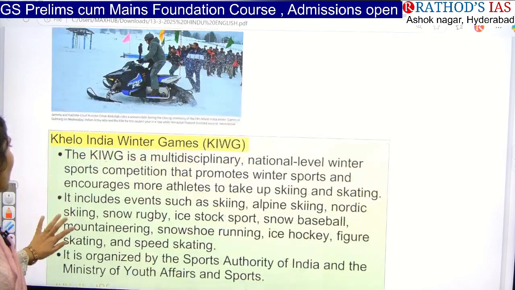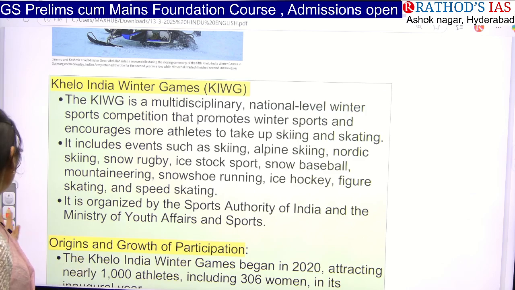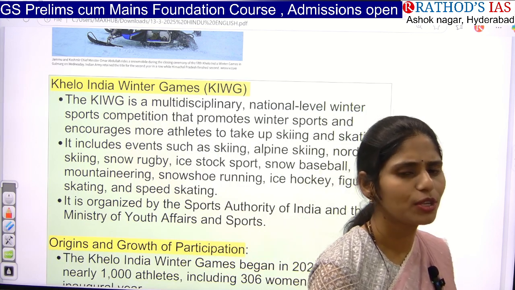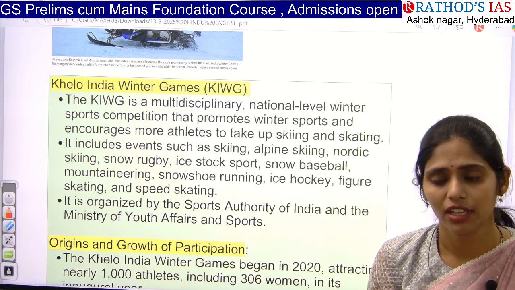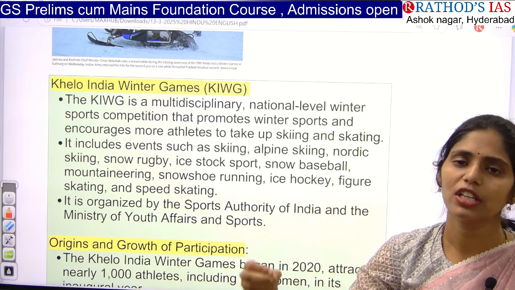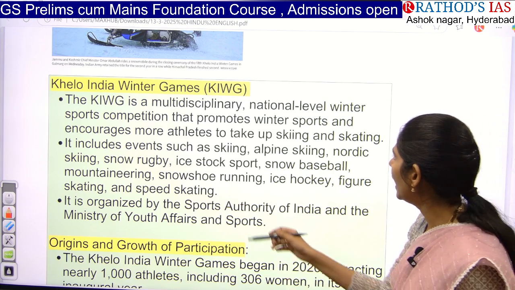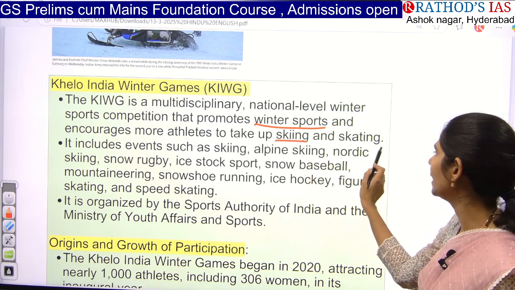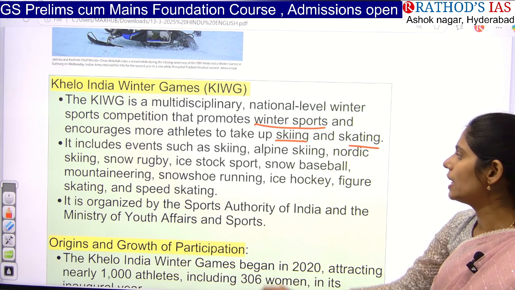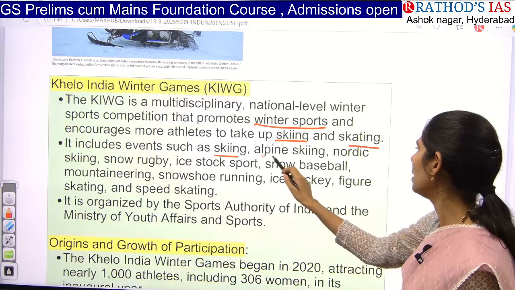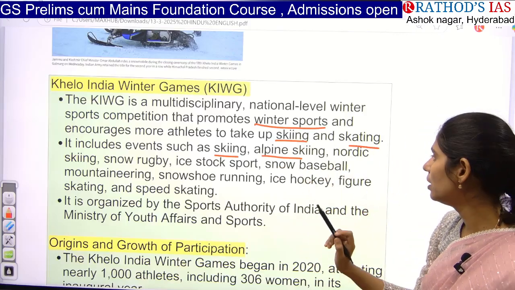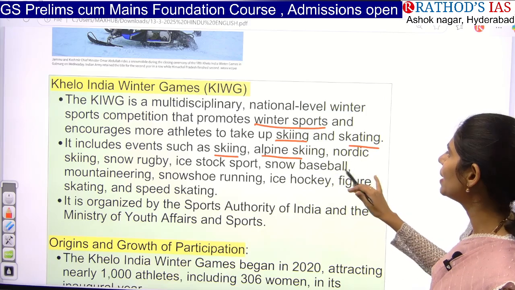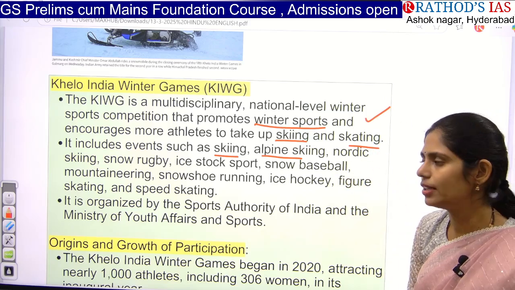If you see about this Khelo India Winter Games, it is a national level winter sports event, especially during the winter season in this northern area. There will be snowfall, there will be ice, and we have this third pole region, right? So in this Himalayas, this famous winter sports event will be conducted. They are promoting winter sports, and they will even encourage athletes to take up skiing as well as skating in the snow. It includes events like skiing, alpine skiing, nordic skiing, snow rugby, ice stock sport, snow baseball, and mountaineering. So these are the games normally conducted in the Khelo India Winter Games.